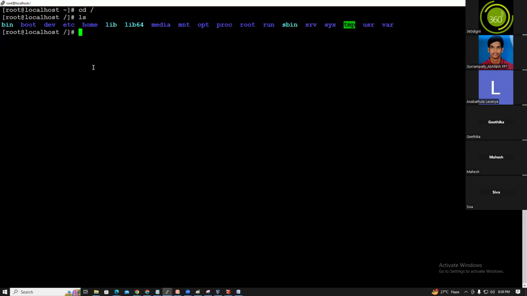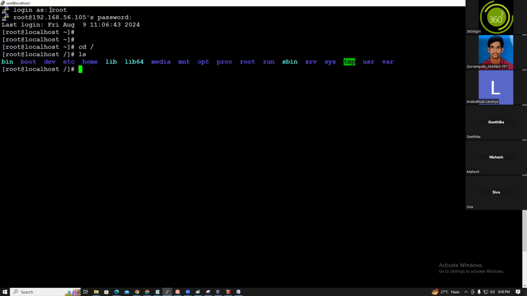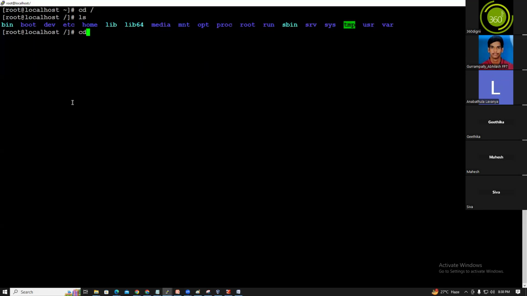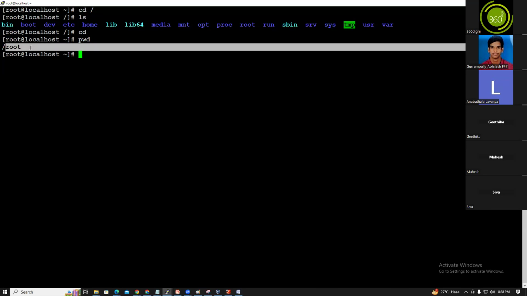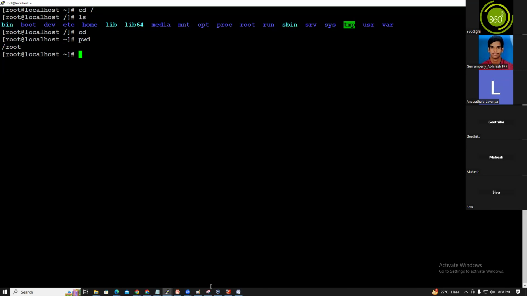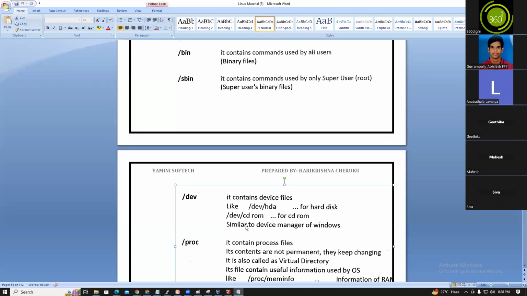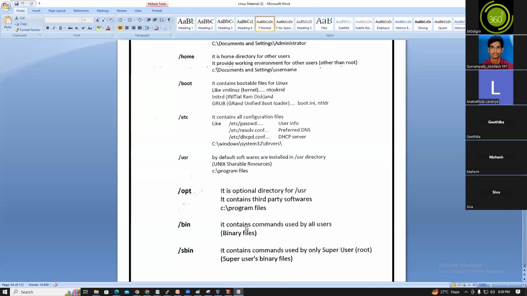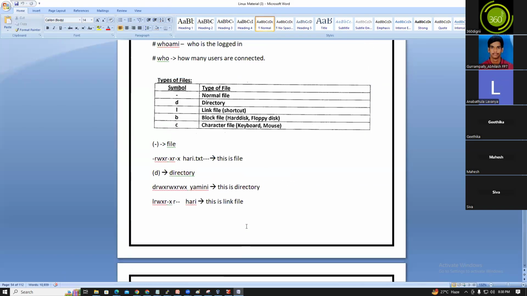I logged in as which user? I logged in as a root user. Once you logged in as a root user, what is the home directory for the root user? Slash root. Slash root is the home directory for the root user.